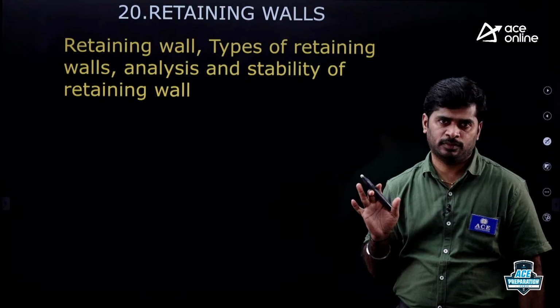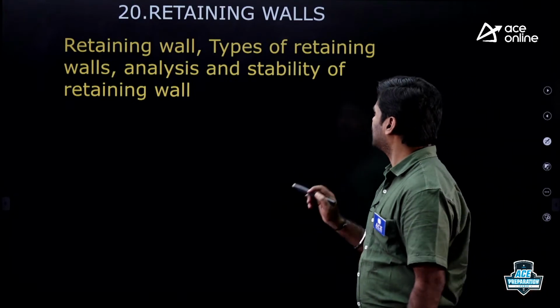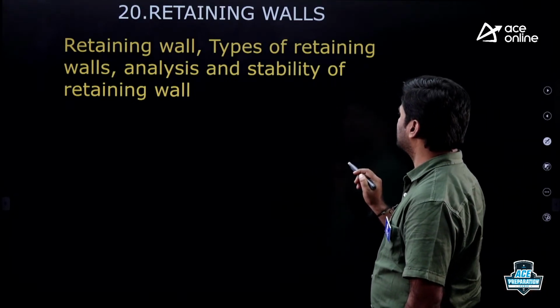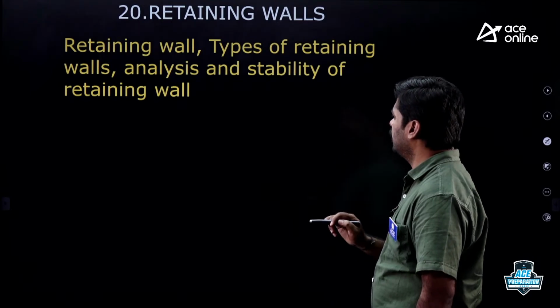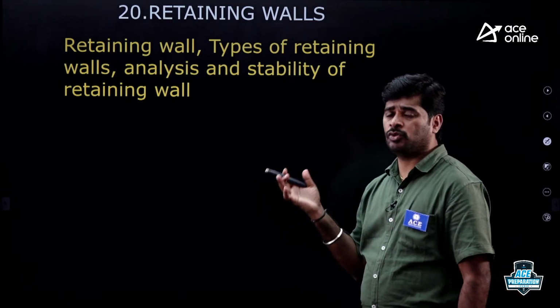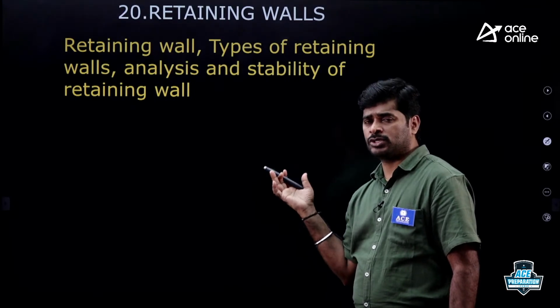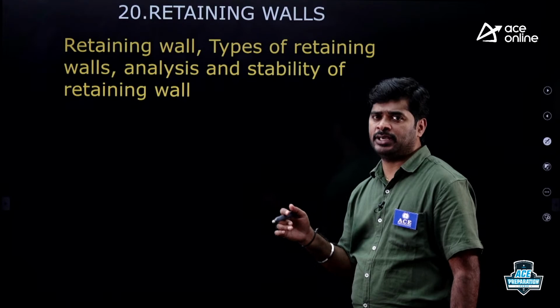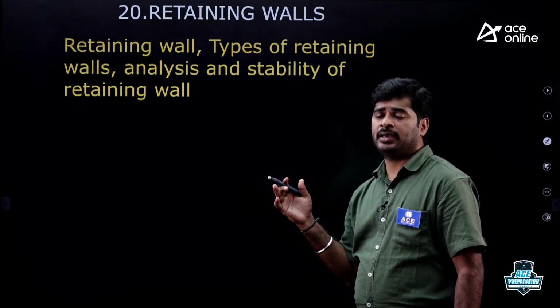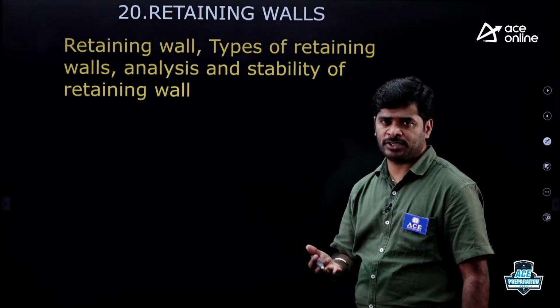Chapters 4, right? Okay, retaining walls, types of retaining walls, analysis, stability of retaining wall. Most of the times a question you may expect from stability, right? Stability for no sliding condition, for no overturning condition, and to avoid tension failure, what will be the eccentricity to be maintained?